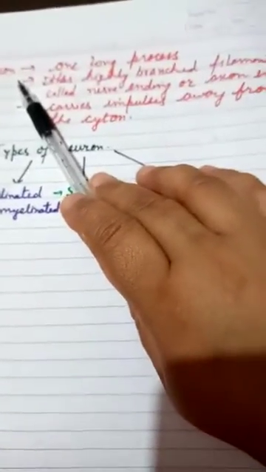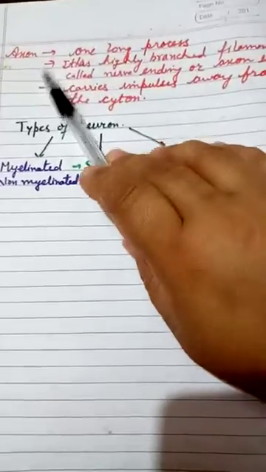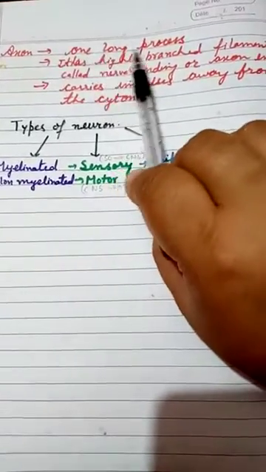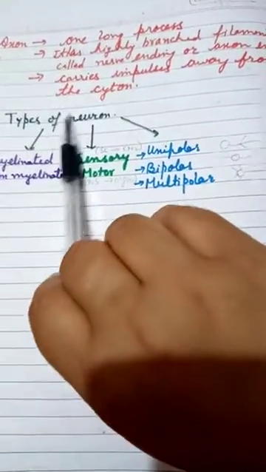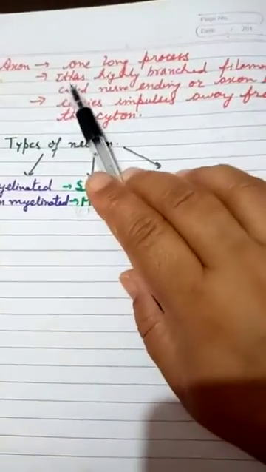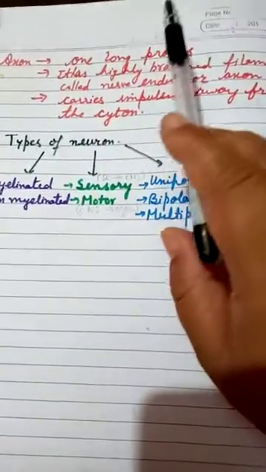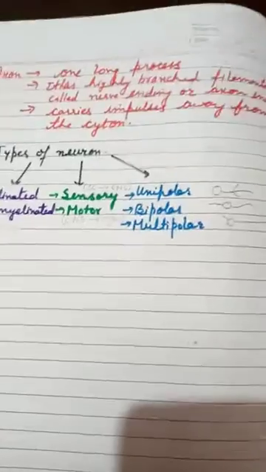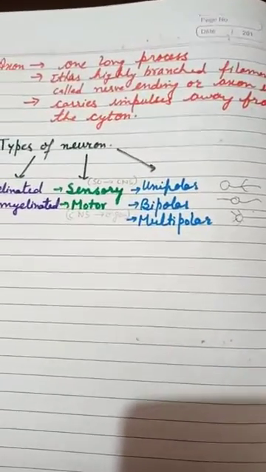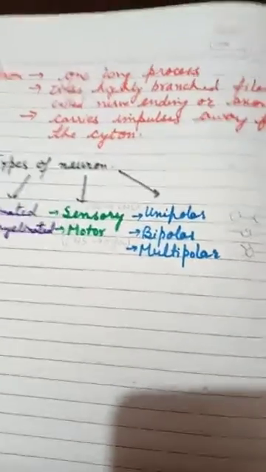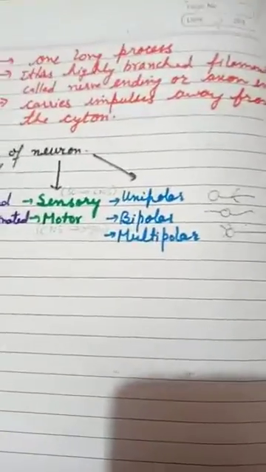So the next part is the axon. The axon is one long process. We have seen in the diagram one long process that is known as the axon. It has highly branched filamentous endings which are known as nerve endings or axon endings, that we have also learned.